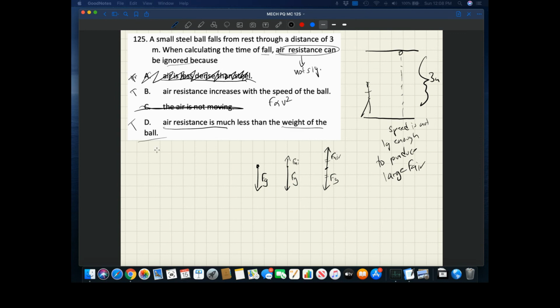Now, if we look at this being a true statement and it relates, choice D actually is not only correct, it thoroughly explains why. Because the air resistance is much less than the weight. And the reason it's much less than the weight is because the air resistance increases with the speed of the ball, and the speed isn't that large. So D is a better explanation.